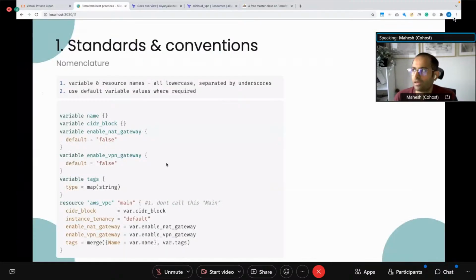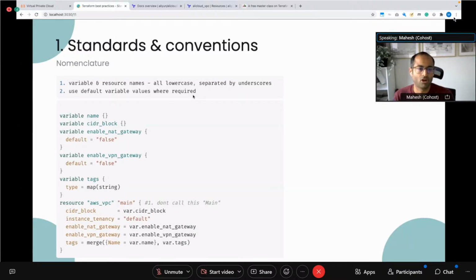Going back to the best practices. So there are 3 or 4 conventions I'll cover, basic ones, which I think are pretty straightforward for most people, if you've been using Terraform for a while. But if you are not, make sure you adhere to these as much as possible.